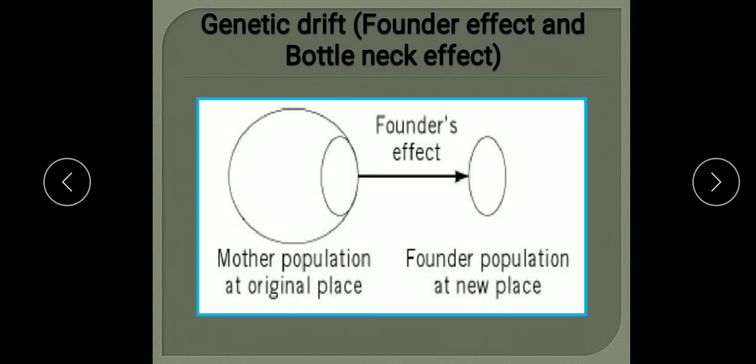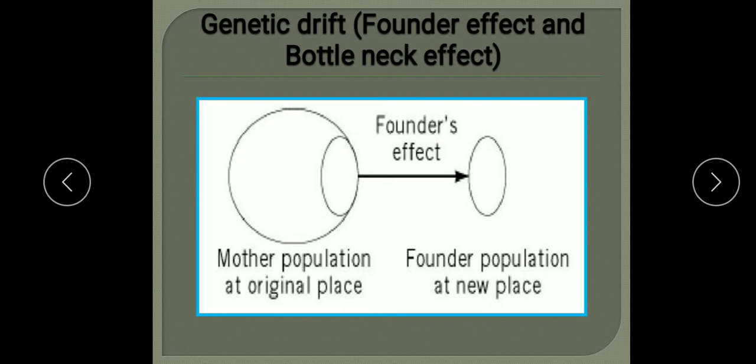How? Let me explain with the help of these two effects in genetic drift: the founder effect and the bottleneck effect. What happens in the founder effect? When a small fragment of a population becomes geographically isolated from the main population, this mother population, then genetic drift occurs rapidly.